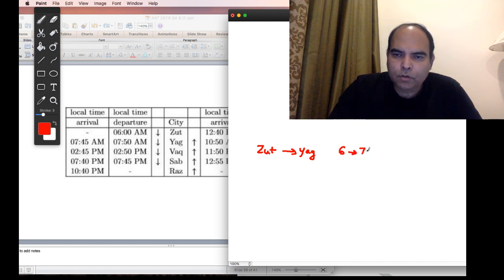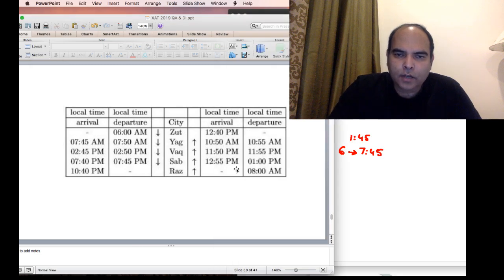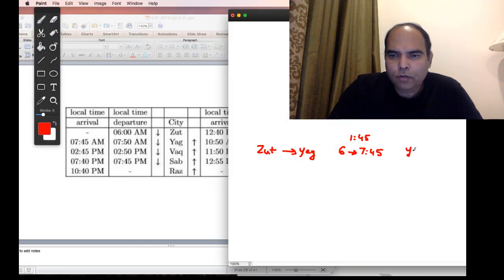So going from Zut to Yak takes 1 hour 45 minutes. On the return journey, you are starting at 10:55 from Yak and reaching Zut at 12:40. So Yak to Zut is also 1 hour 45 minutes, which means Yak and Zut are in the same time zone.